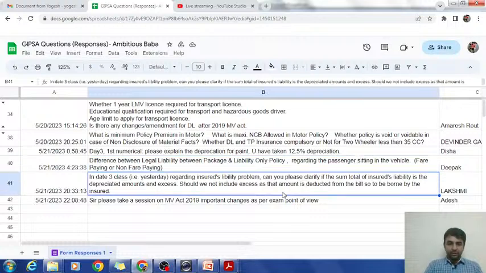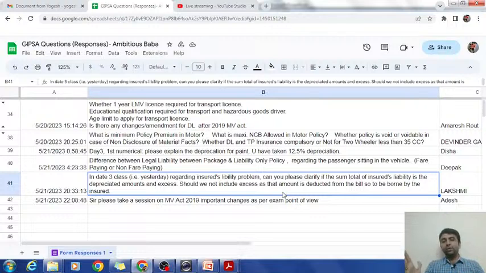Next question is, in the day 3 session yesterday regarding the insured's liability problem, can you clarify if the sum of the total insured's liability is depreciated amount in excess? Should we not include the excess, and that amount is deducted from the bill? It is to be borne by the insured. Okay, the insured's liability question, the last question which we solved yesterday, the two-wheeler question. So you are saying, should we not include excess? No, you are getting confused at one point. When we did the first calculation, the total was coming to 1800 rupees, insurance company's liability, right?